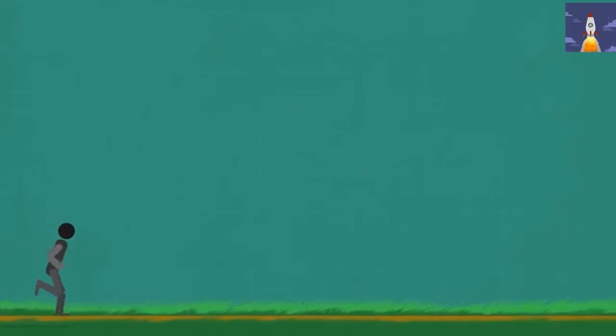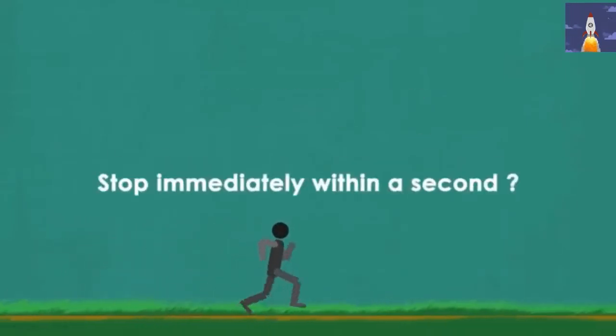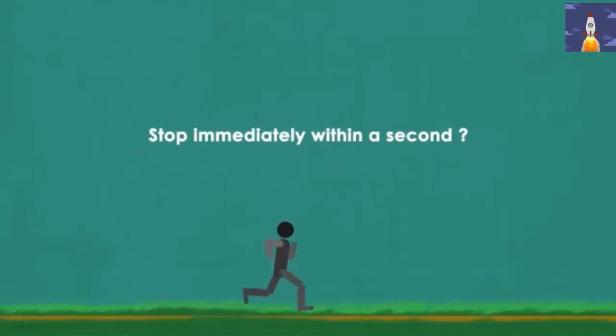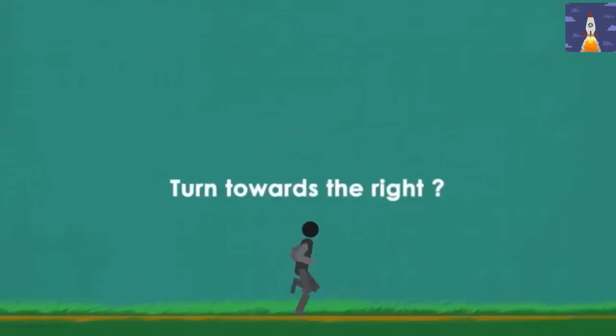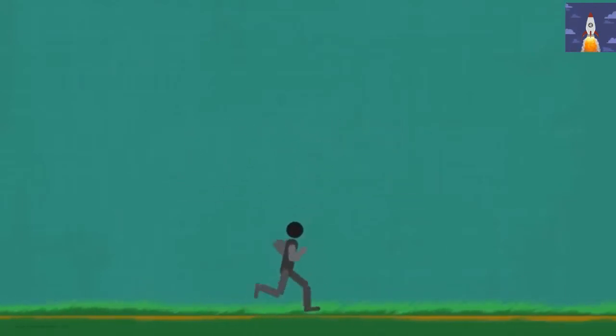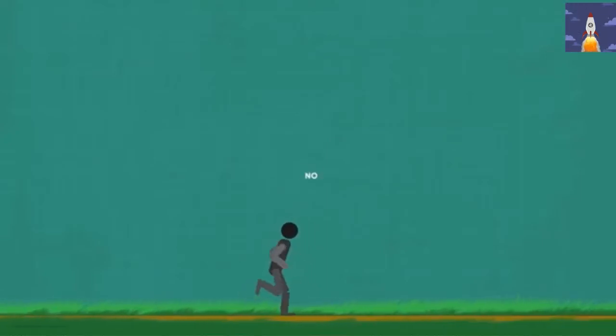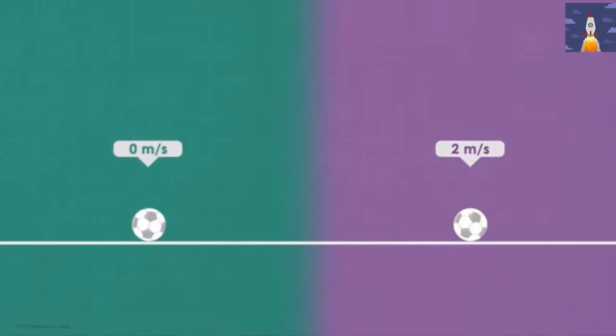Now imagine yourself preparing for a 100-meter run. If I ask you to stop immediately within a second, will you be able to do that? Or if I ask you to take a sudden right turn, will you be able to do it? The answer is no. Why? You can do it, but gradually. Now, why is this happening, and is it applicable to all objects? Yes, it is applicable to every object which is moving or at rest.